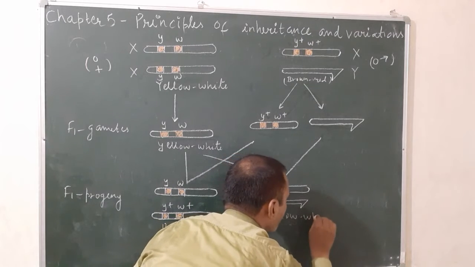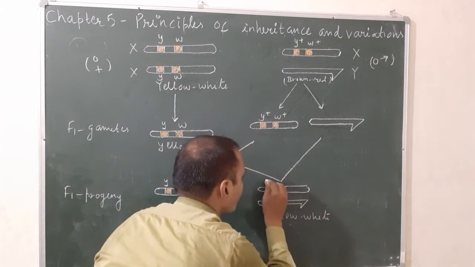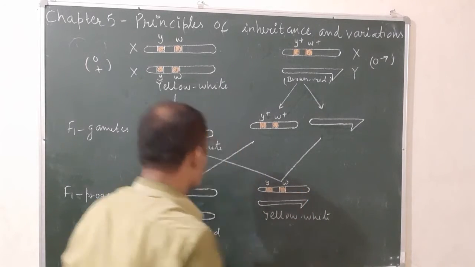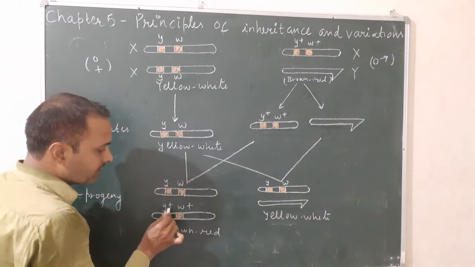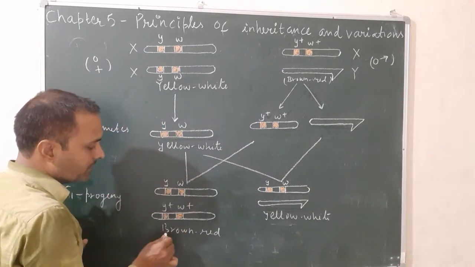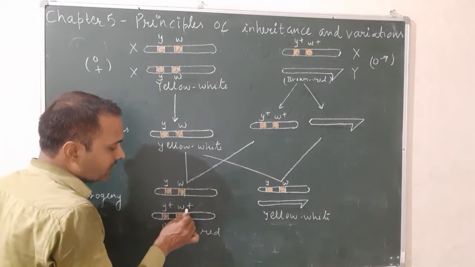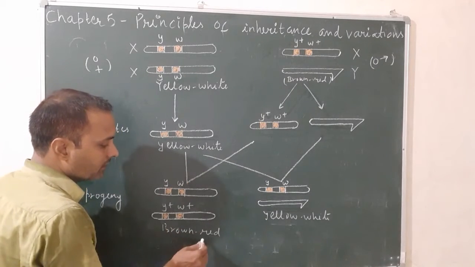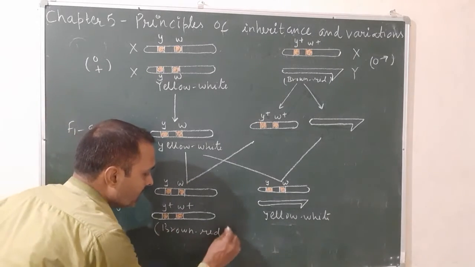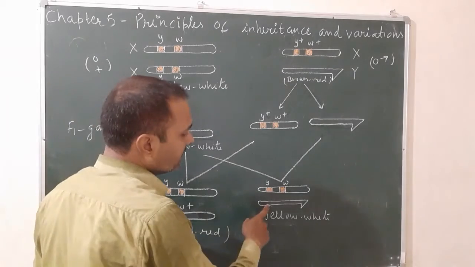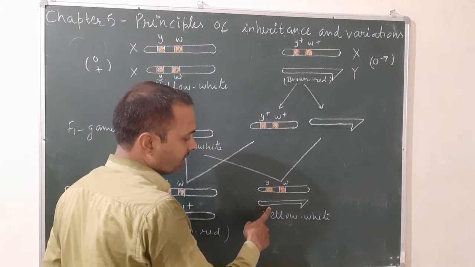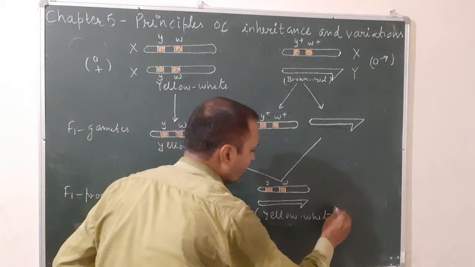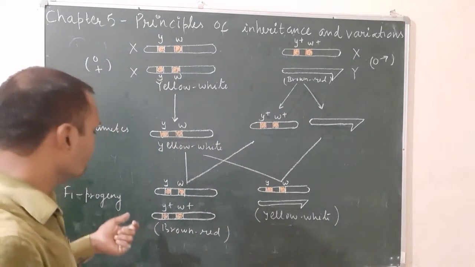Y plus is dominant over small y, so there will be brown, and w plus is dominant over small w, so there will be red. So the combination will be brown red. In this case there is no homologous gene present, so there will be yellow white. These are the F1 progenies.